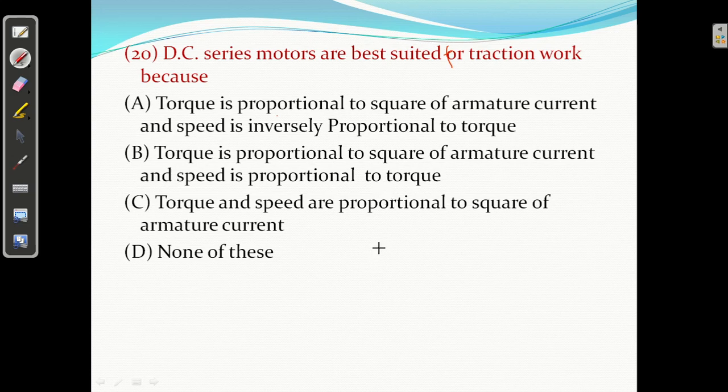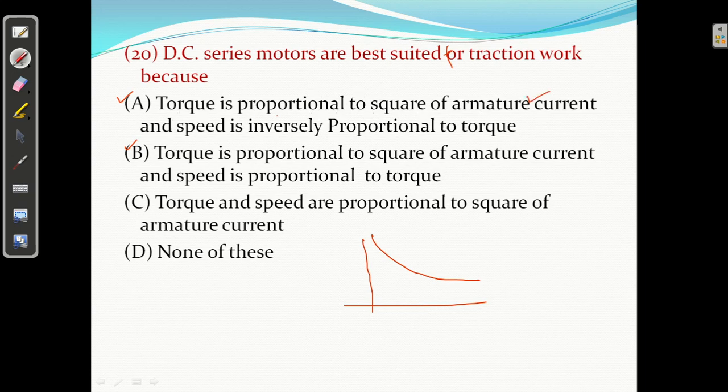Okay, what happens in a series motor? This first part is correct, but how are torque and speed related? Speed is inversely proportional to torque. So what is the answer to 20? Torque is proportional to the square of the armature current.